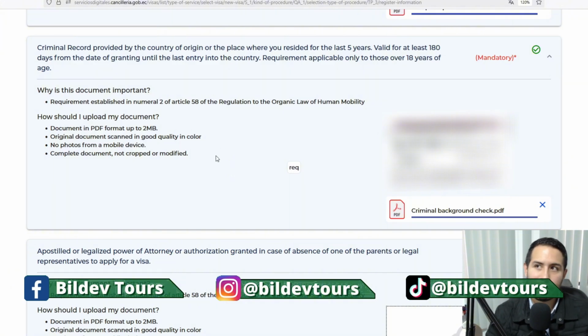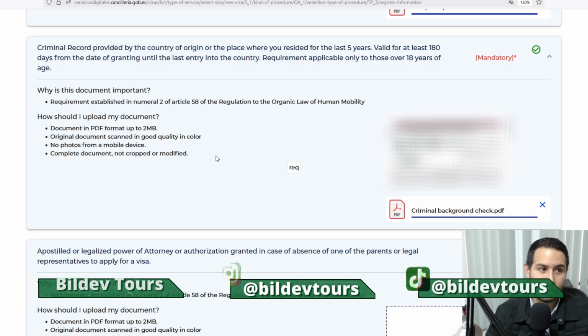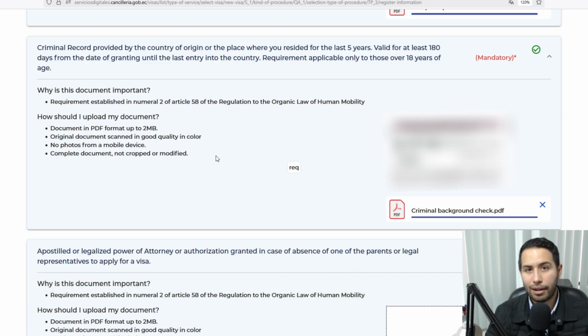And if you are a person living in the United States, like for example, you are Cuban, you are Filipino, you are Pakistani in the USA, then you have to submit the criminal background check issued. You have to issue 2 criminal background checks if you have been living for the last 5 years in the US, or if you have been for longer than 90 days in the last 5 years.